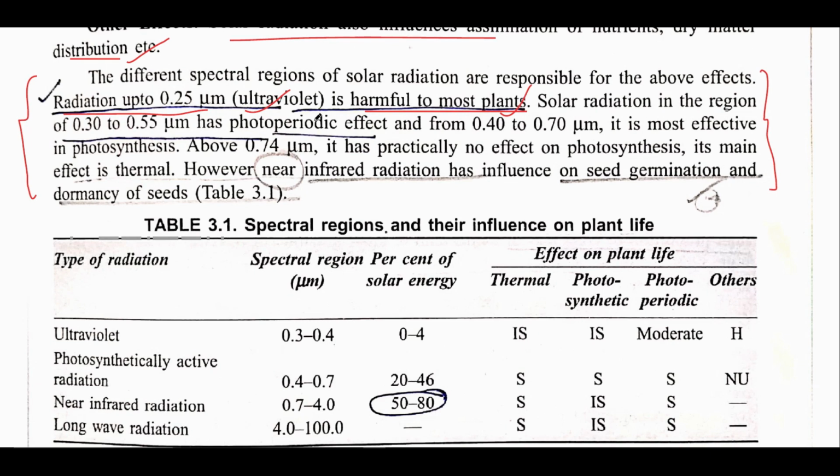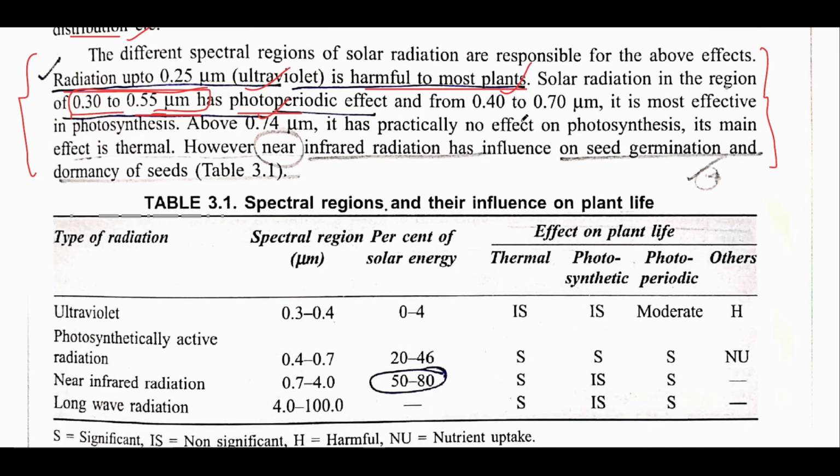The other important thing is that radiation ranging from 0.30 to 0.55 micrometer has photoperiodic effect. It means radiation from this zone, not near infrared, it would be in between ultraviolet and photosynthetically active radiation. This range of radiation has mainly photoperiodic effect, that is the long day, short day plants that we classify. This radiation has a greater role to play in that. After that, everyone knows that 0.4 to 0.7 micrometer is most effective in terms of photosynthesis.